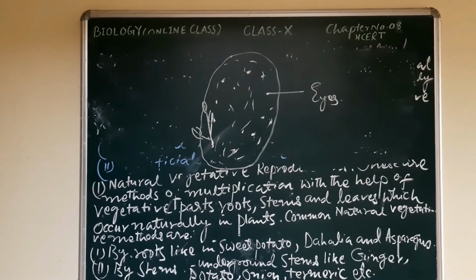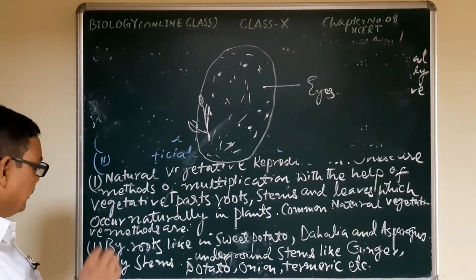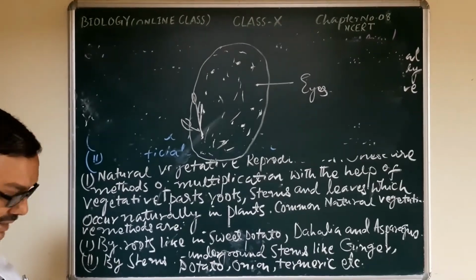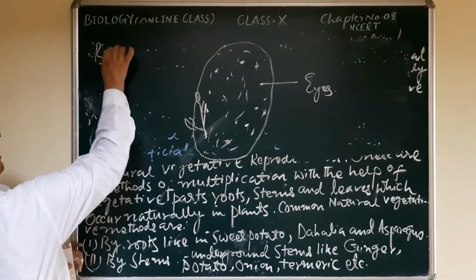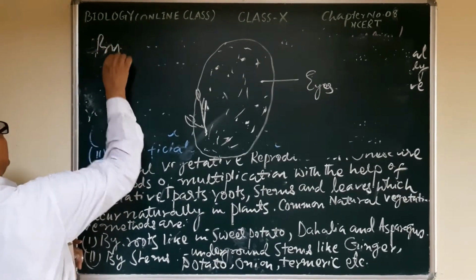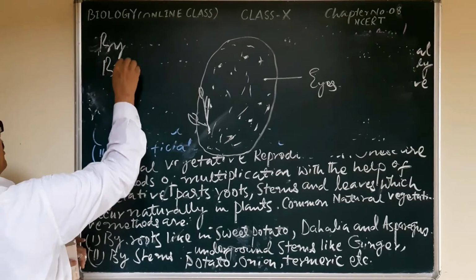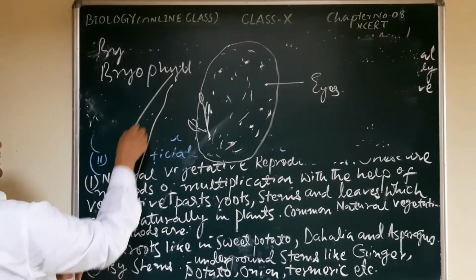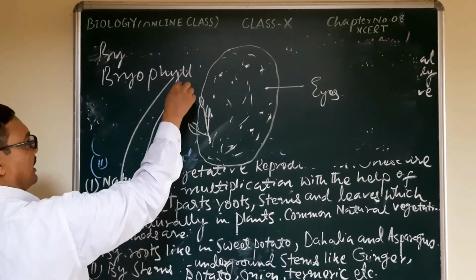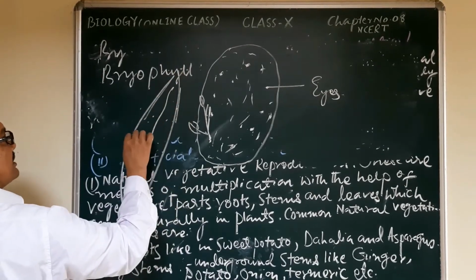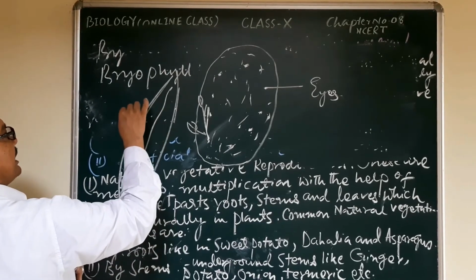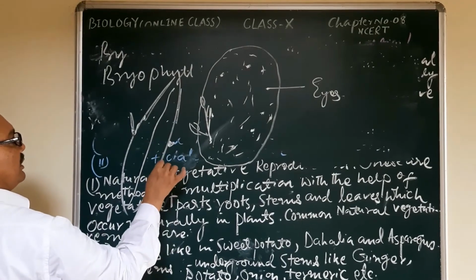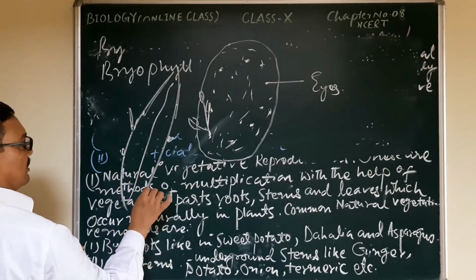Now let us learn something about the leaf. How does it happen from the leaf? You have an example here. There is one example in your book, Bryophyllum. In the margins of the leaves, there are notches. There is the presence of buds, and from those buds there is a development of a new plant,